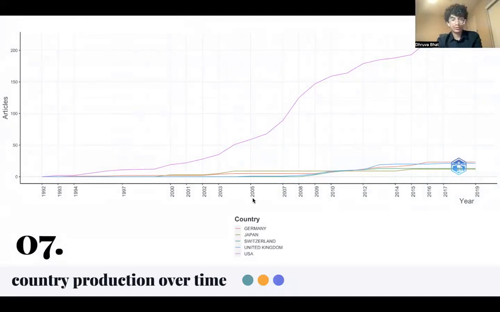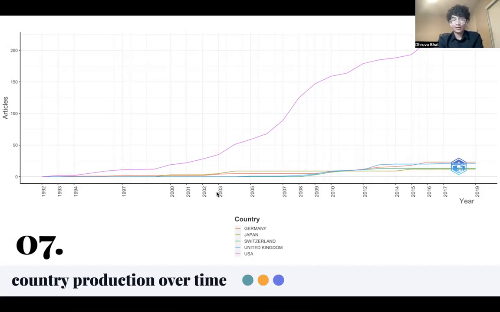Figure 7 shows country production over time and demonstrates the extremely varying distribution of growth between countries. The United States' increase in scientific production dwarfs that of even other first world countries, excelling at far greater rates than other regions. This continuity and disproportionate growth emphasizes that inequalities within this research persist, and that various groups may be disproportionately represented, once again emphasizing the need for expansion into this field within developing nations. It stresses the need to rise to action, as pursuits of knowledge within the scientific community should not be skewed.